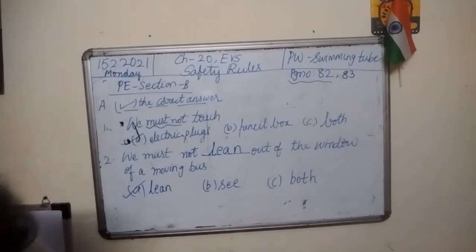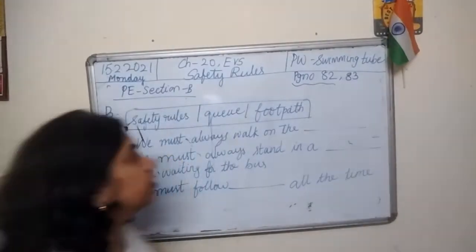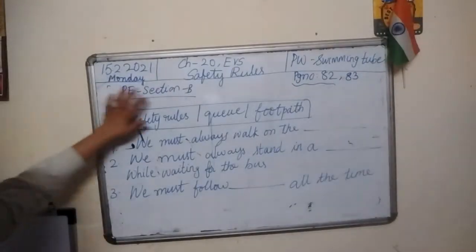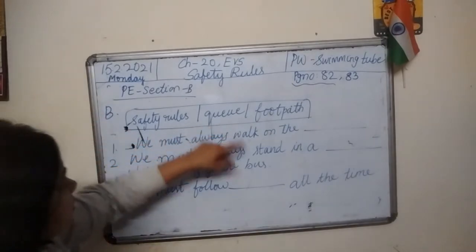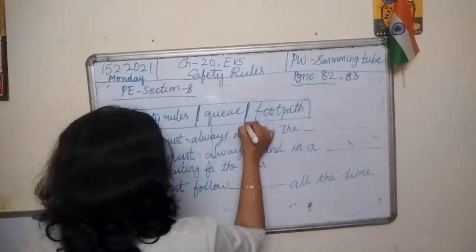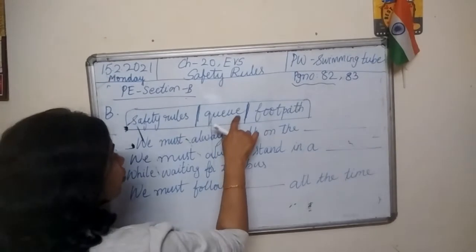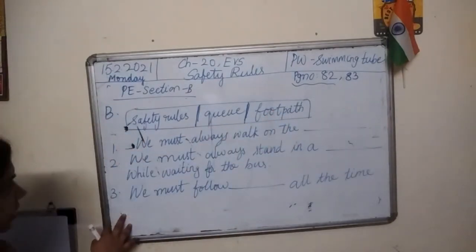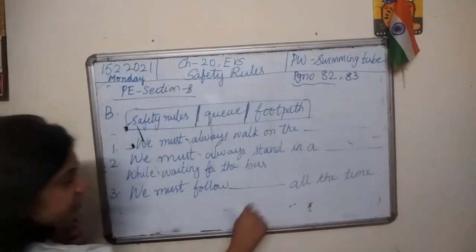Then now let's go to the fill in the blanks. Look at this, children. Page number 82 and page number 83. Practice exercise section B, part B. You have fill in the blanks. And here is a box, and this box has 3 words. Number 1 is safety rules. Q-U-E-U-E, queue, and footpath. Three sentences are given here. Read the sentence and complete the blank.